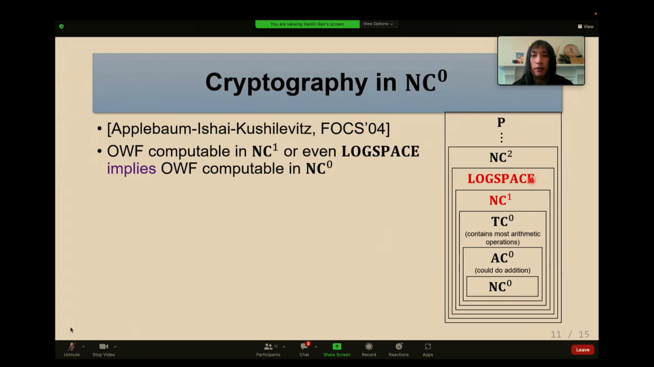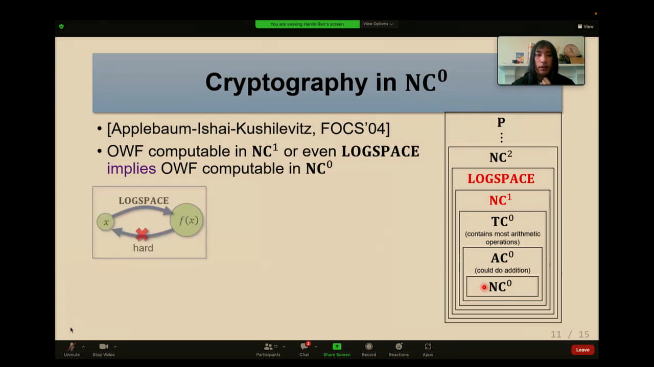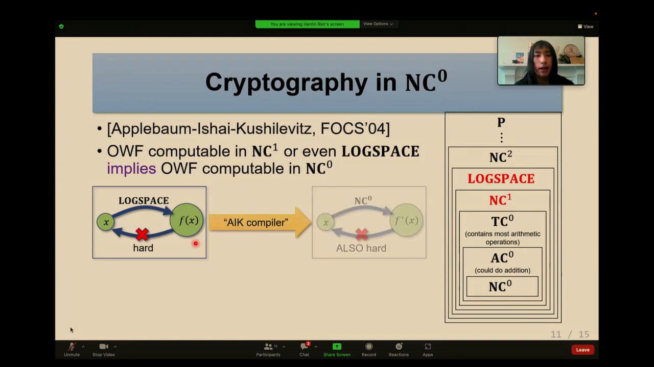AIK shows that one-way functions here can be somehow compiled into one-way functions here. In particular, it shows a white box compiler. Given the code of a log space computable one-way function, it compiles the one-way function into another one-way function computable in NC0. The hardness of the new one-way function is approximately preserved.